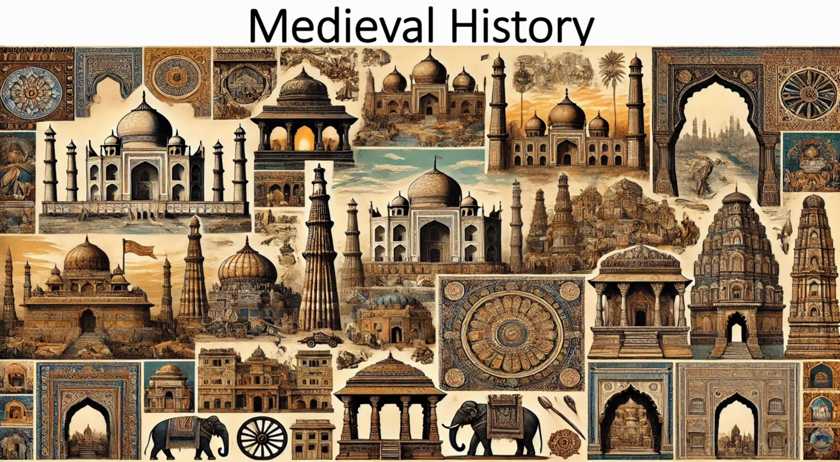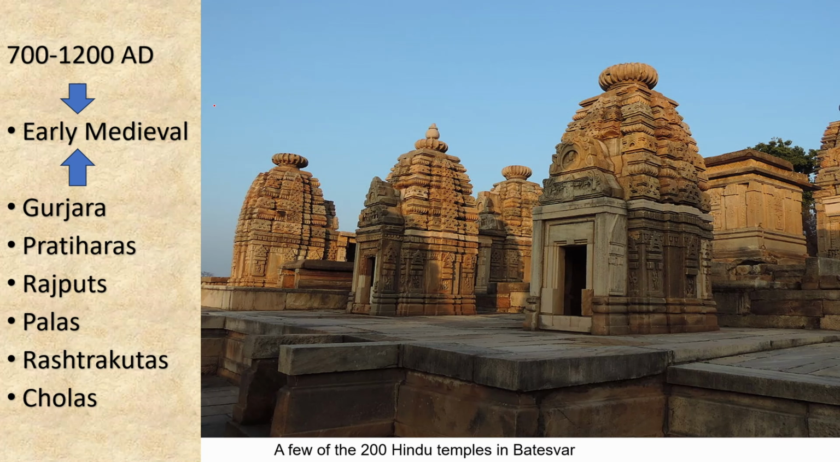Next we'll be studying medieval Indian history, which starts from 700 AD. The medieval history of India is subdivided into three parts. Early medieval, under which we will be studying Gurjara-Pratiharas, Rajputs, Pallavas, Rashtrakutas, Cholas. The period for early medieval history is 700 AD to 1200 AD.